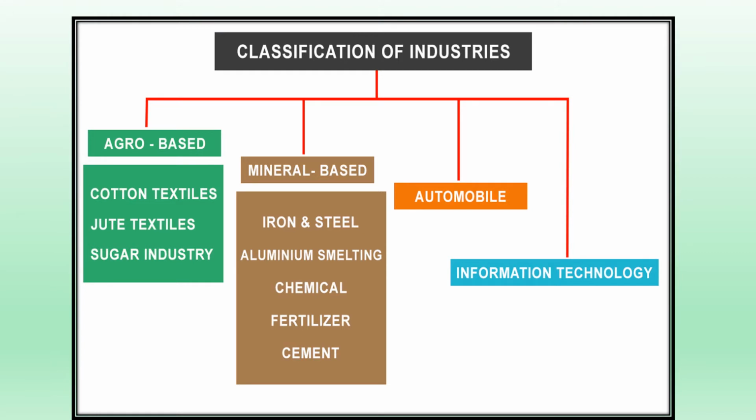Industries can further be classified into four: agro-based industry, mineral-based industry, automobiles and information technology. Agro-based industries can be again subdivided into cotton textile, jute textile, sugar industries, etc. Mineral-based industries are further classified as iron and steel, aluminum smelting, chemicals, fertilizers and cement. Now let's look at them one by one.